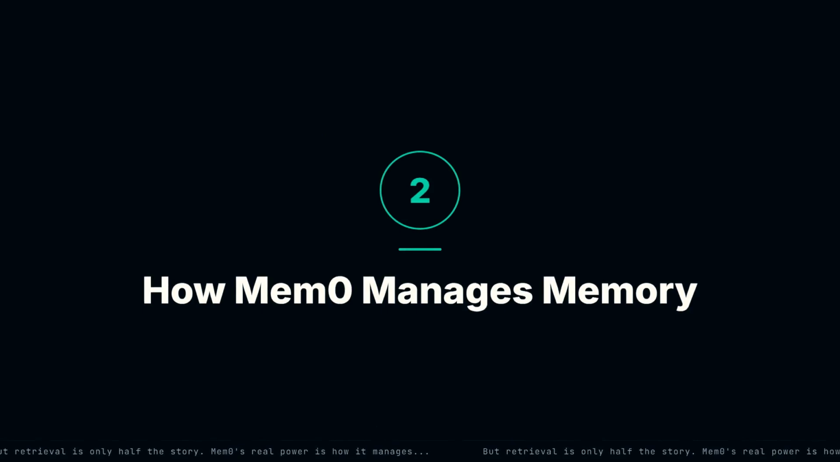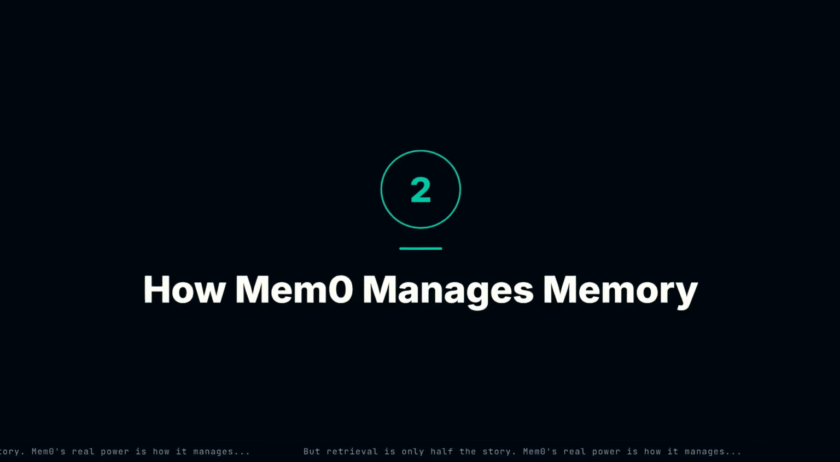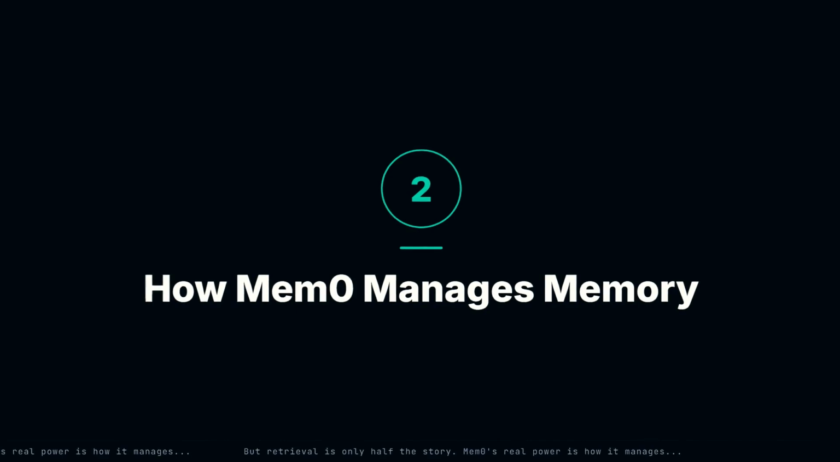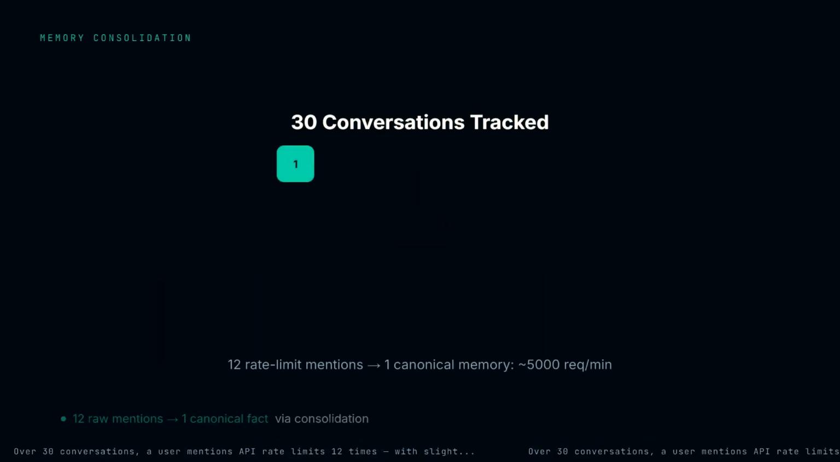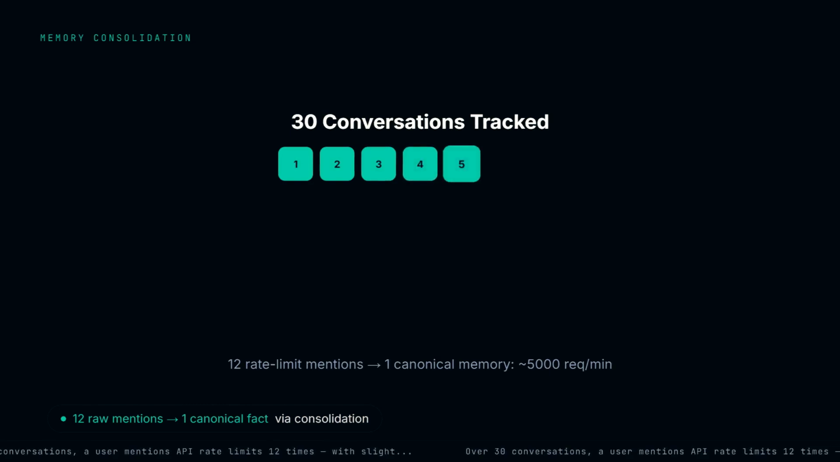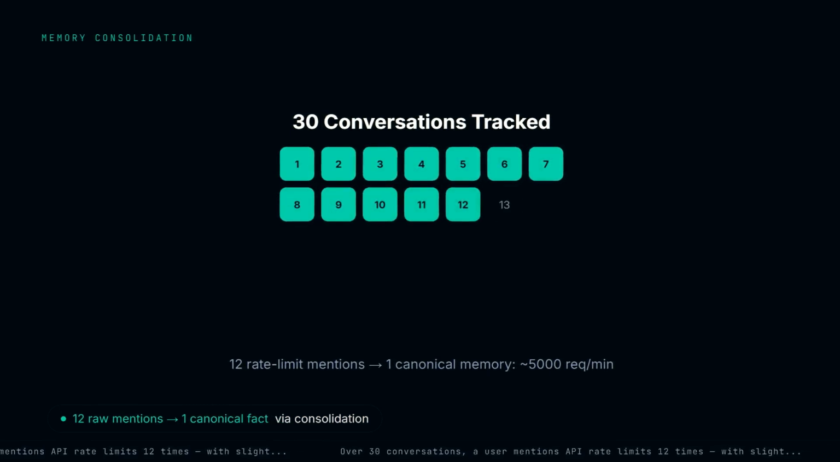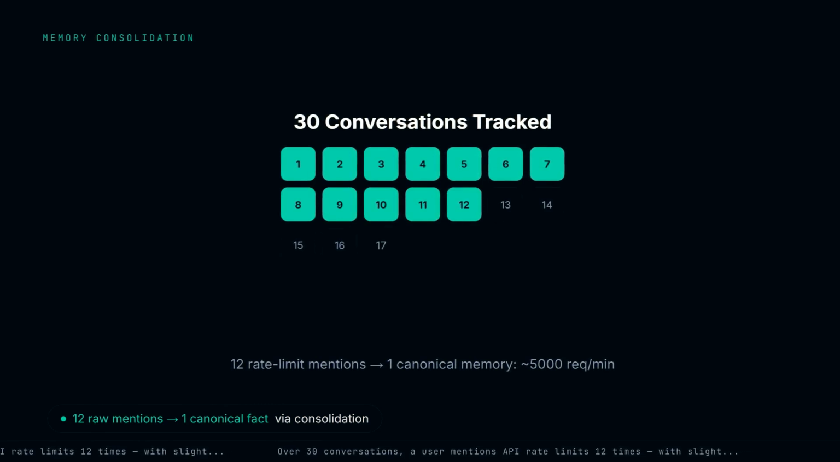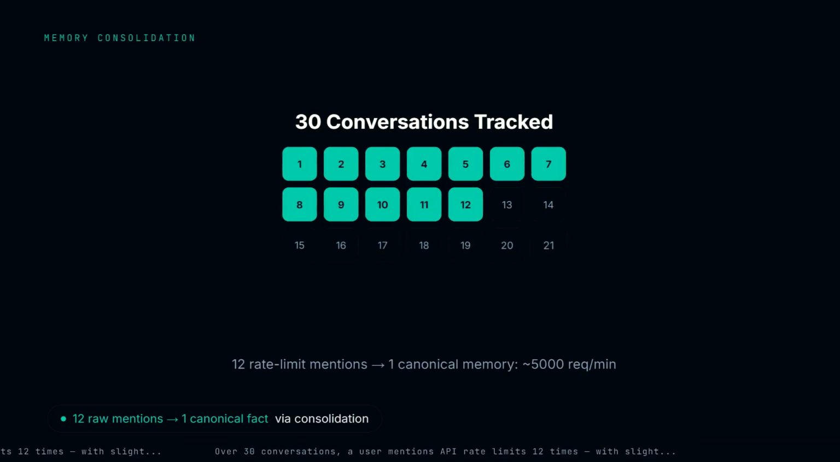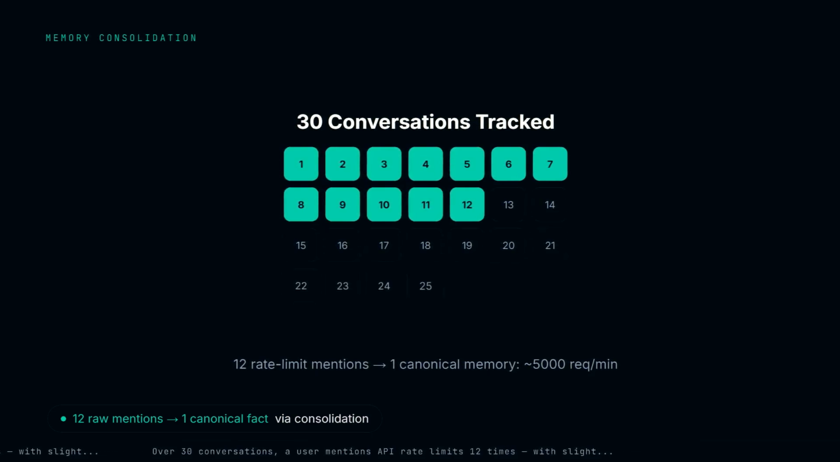But retrieval is only half the story. Mem0's real power is how it manages memory over time, consolidating, decaying, and resolving conflicts so your agent's context stays sharp, not bloated. Over 30 conversations, a user mentions API rate limits 12 times, with slight variations each time. 5,000 requests per minute. Sometimes 4,800. The docs say 5,000 but we got throttled.